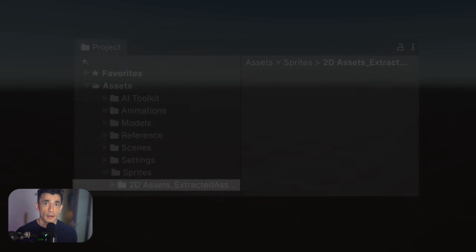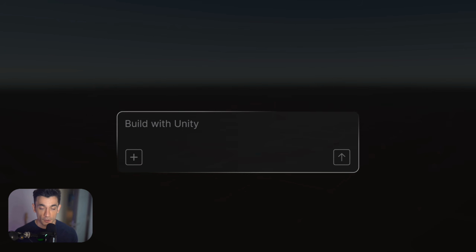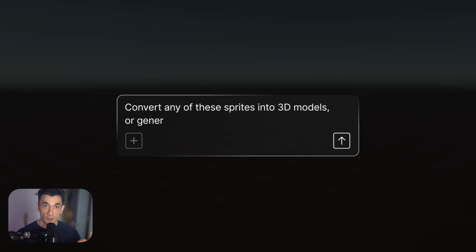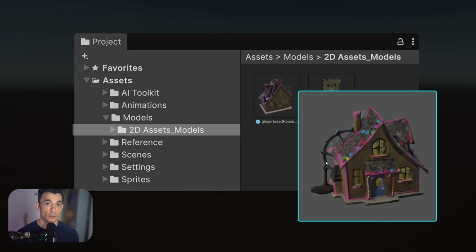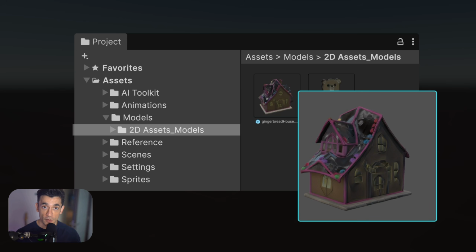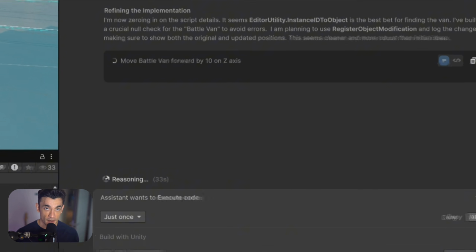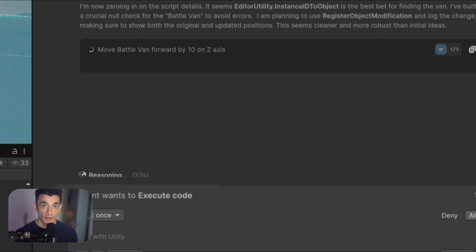Profiler analysis. Here's a feature developers are going to love. Unity AI can analyze your profiler captures. Digging through profiler data to find what's causing lag or frame drops is painful work. Unity AI can look at that data and give you instant optimization suggestions, helping you clear bottlenecks without spending hours manually investigating. For solo developers or small teams without a dedicated performance engineer, this is a real time saver.